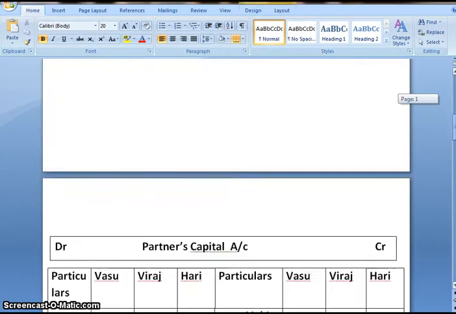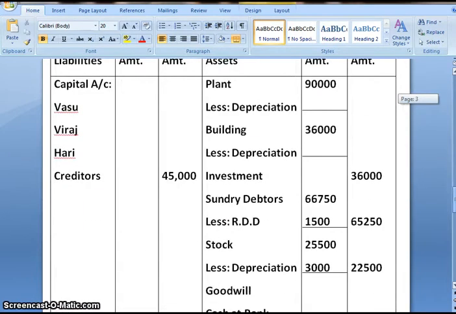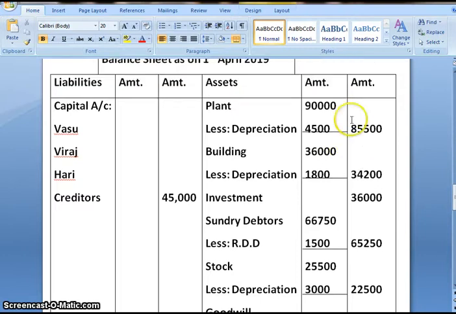Second effect would be, we'll deduct that amount from the concerned asset. So on deducting 4,500 from 90,000, final amount we get is 85,500, and for building 36,000 minus 1,800 we get 34,200.